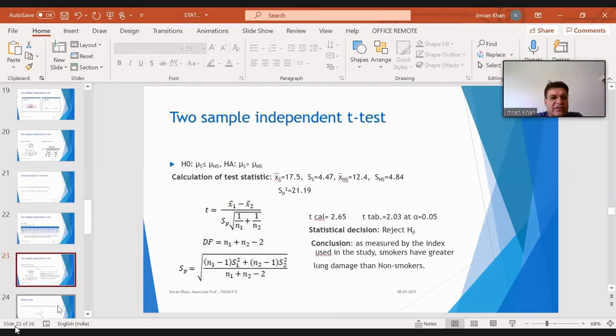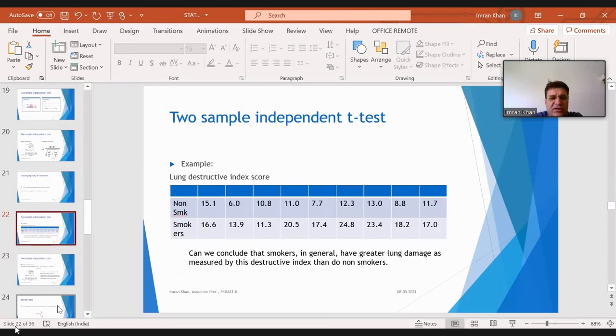As we discussed about the formula, it is x bar 1 minus x bar 2. For non-smokers, you will calculate the mean, that will be your x bar 1. You will calculate the mean for smokers, that will be your x bar 2.